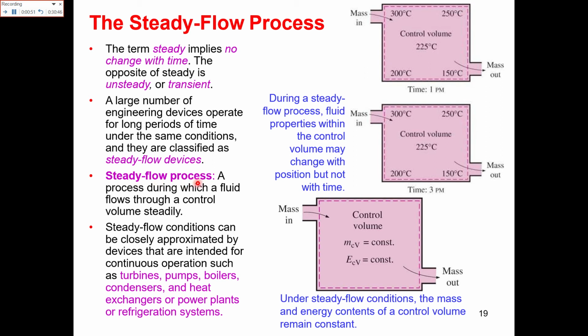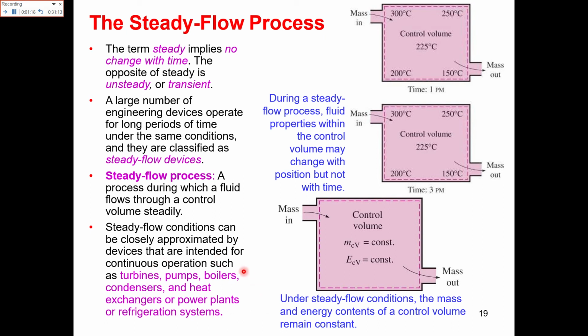Steady flow process: a process during which the fluid flows through the control volume steadily. There is no change with time. The steady flow conditions can be closely approximated by devices that are intended for continuous operation, like the turbines, the pumps, the boilers, the condensers, the heat exchangers. These are all steady flow devices.